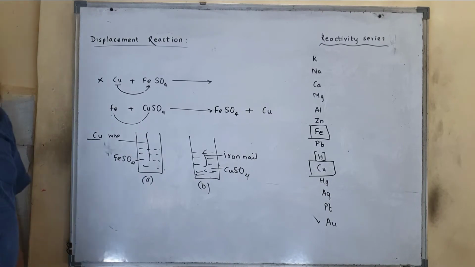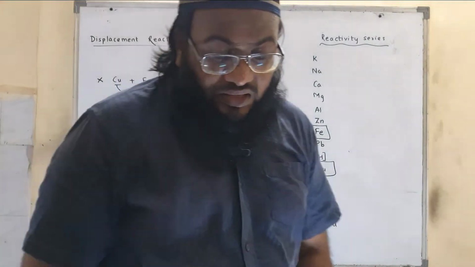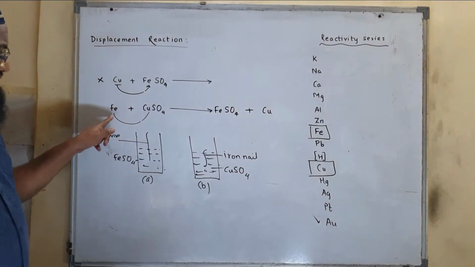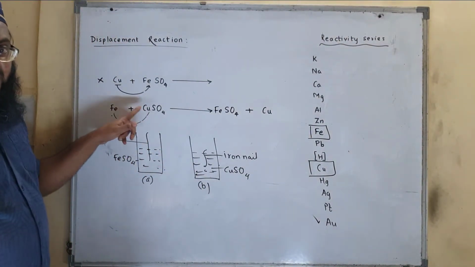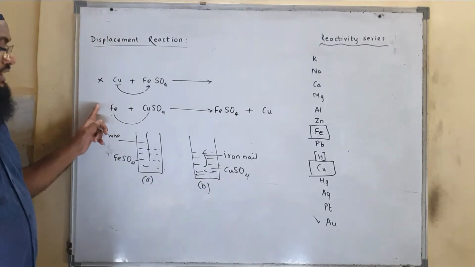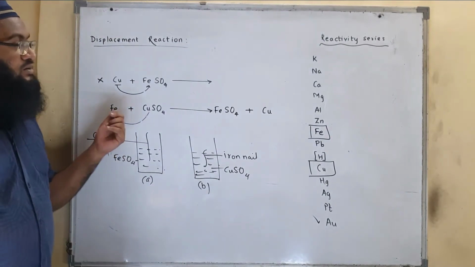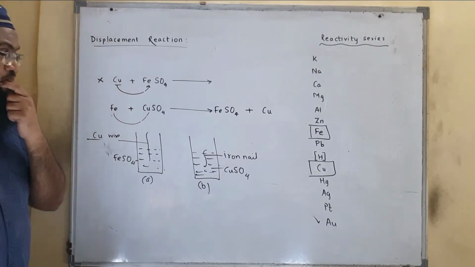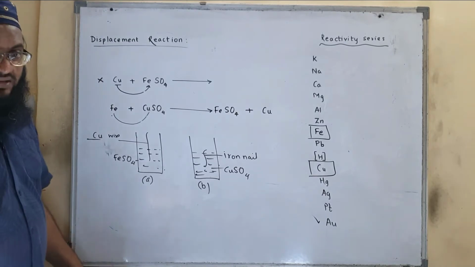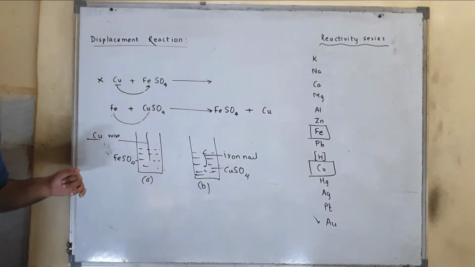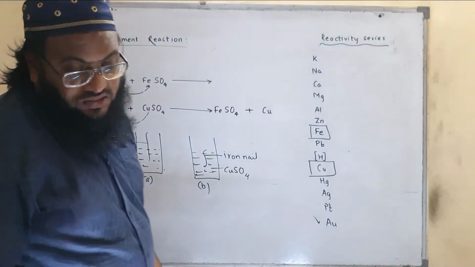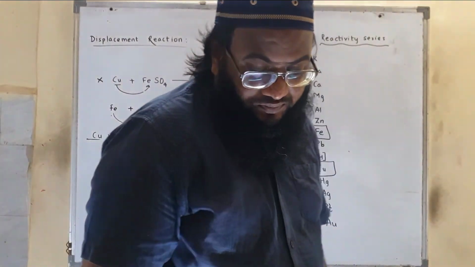So the displacement reaction definition will be: the reaction in which the place of a less reactive element is taken by a highly reactive element is called a displacement reaction. I mean only a highly reactive element can displace a low reactive element. So this is what a displacement reaction is. Based on this I'll explain you one question.